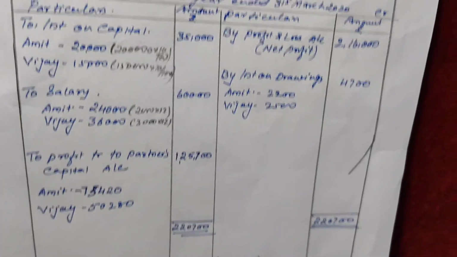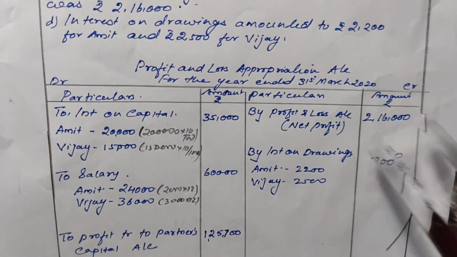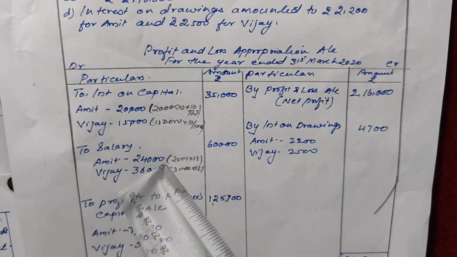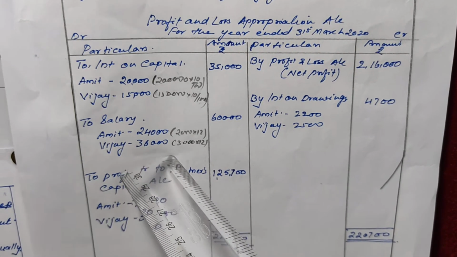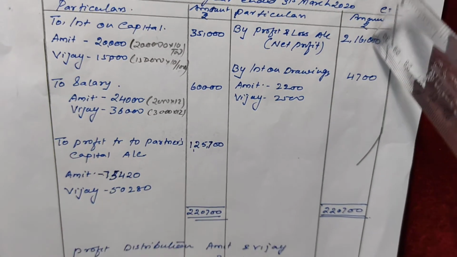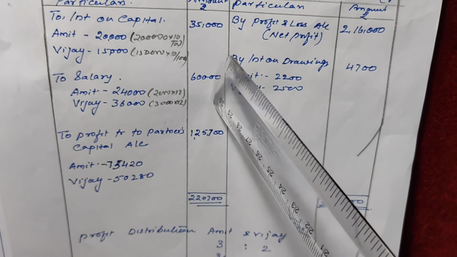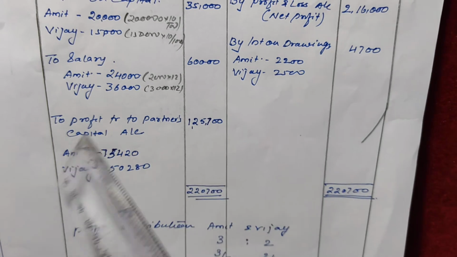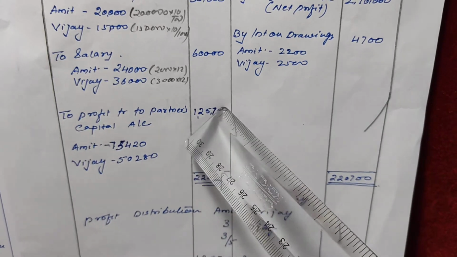Okay, so just to recapitulate. In the profit and loss appropriation account, first we will write the net profit transferred from the P&L account, then we will write interest on capital and salary. If there is commission or profit to be transferred to reserve, that will also be written on the debit side. On the credit side we will write interest on drawings, then we will total the profit and drawings and deduct all expenses from it, and the balance we get will be written under the head profit transferred to partners' capital accounts. This is your final answer, and this is called the divisible profit.